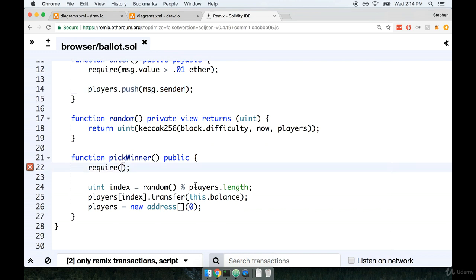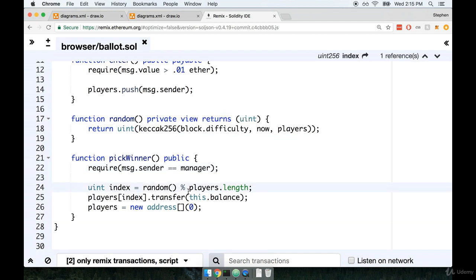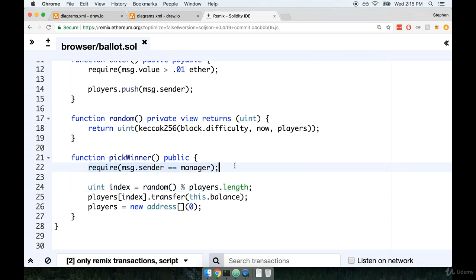So we can reference message.sender, and we'll check to see if this is exactly equal to our manager variable. So I'll say equals manager, like so. With this line of code, we should be able to enforce that nobody can call pick winner except for the person who originally created the contract. In other words, the manager.